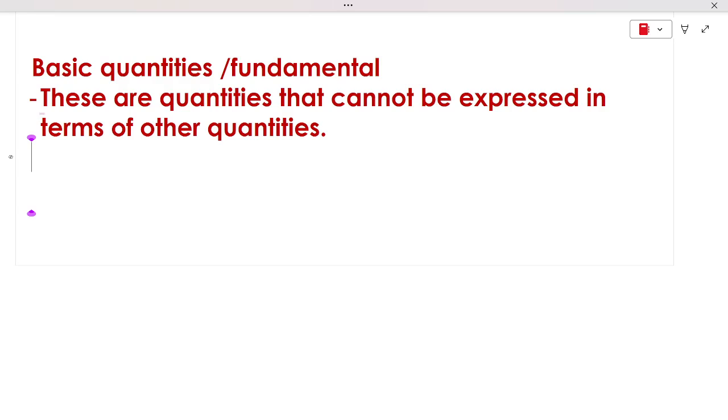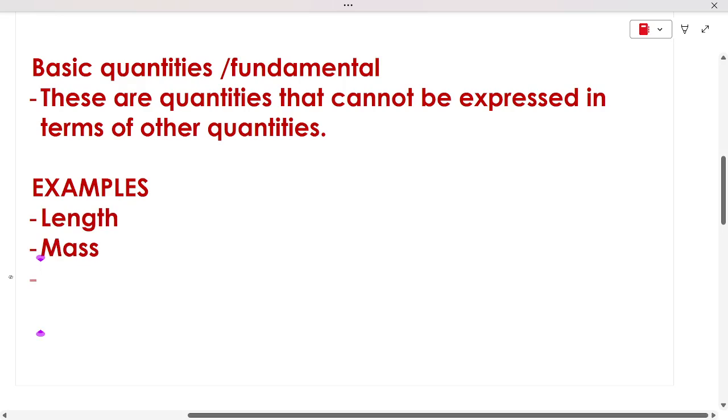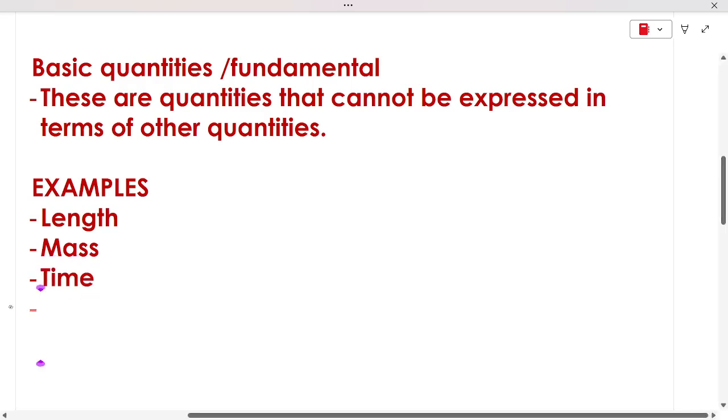So for example, let us just have things like length, mass, time. Temperature, there is no formula for these ones.